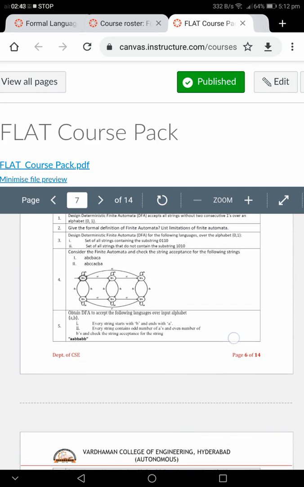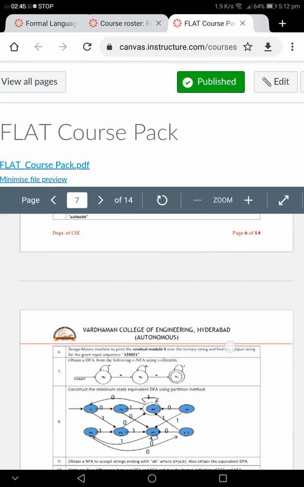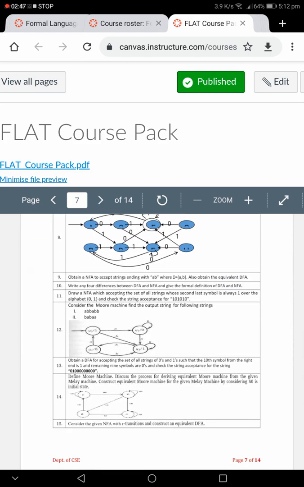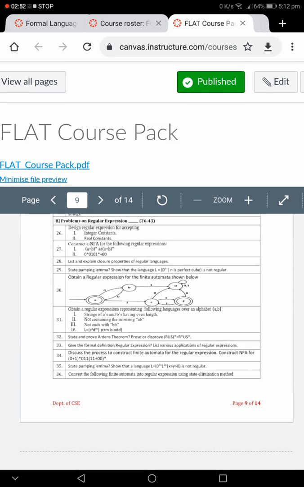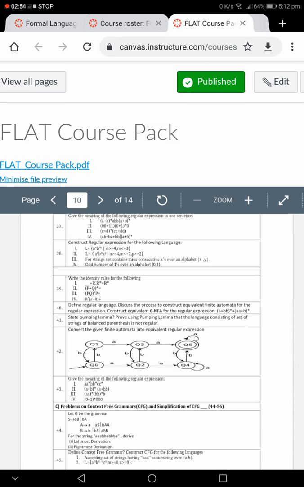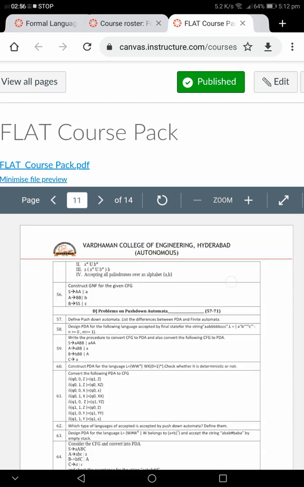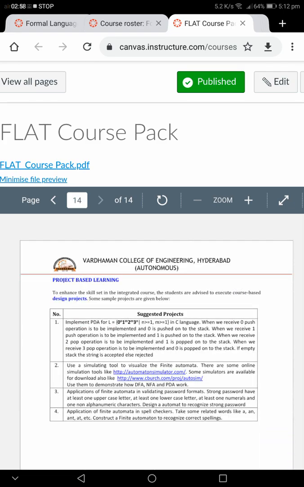After the lesson plan we give problem based assignment questions. After completion of a topic, a student can refer to this course pack and solve these questions. At the end of the course pack we also mention what type of projects a student can do after completion of the course. We also suggest the projects within the course pack.